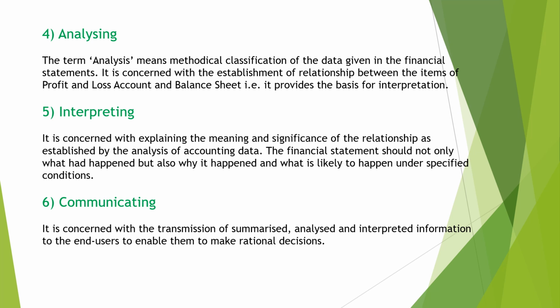The next is interpreting. Based on the relationships, we can make certain interpretations. If an organization is having high inventory turnover, which means its sales happen very fast, so it will be realizing cash in a very fast manner. That's the next step, interpreting the results using the ratios or relationships established during the analysis process. And after that, we have to communicate the information to the end users. That is the final stage of accounting, communicating the information. These are the 6 stages of accounting.